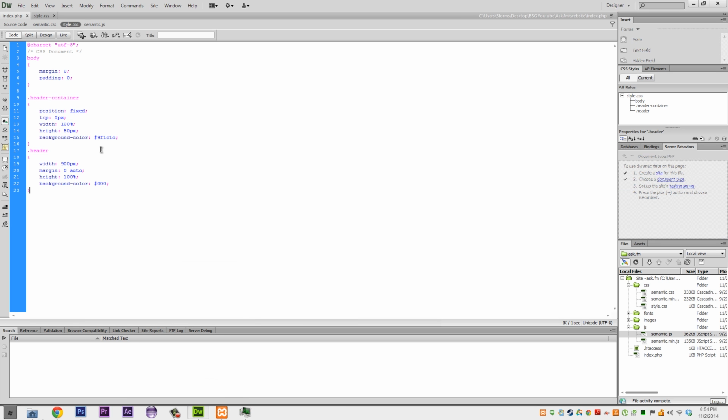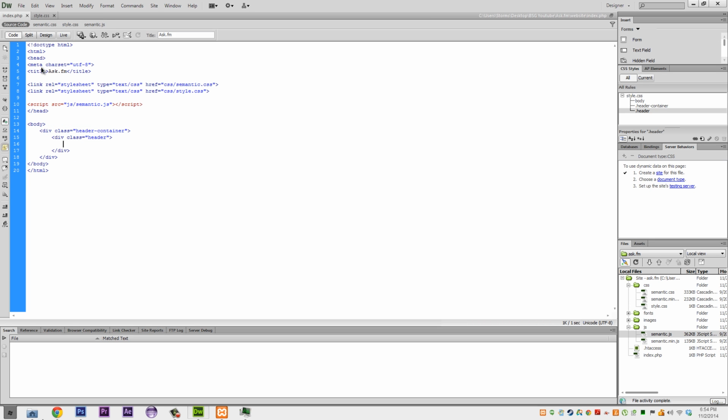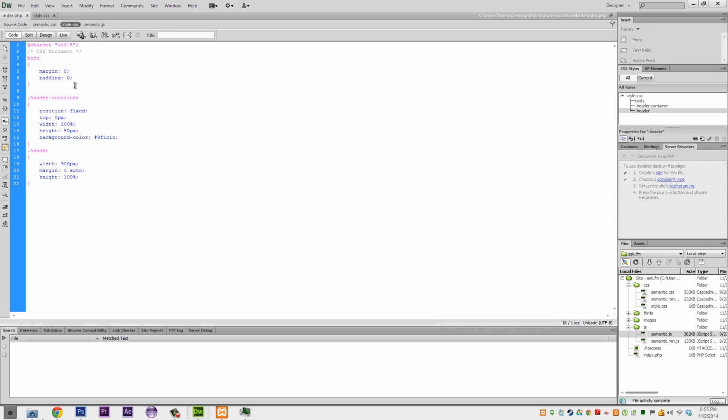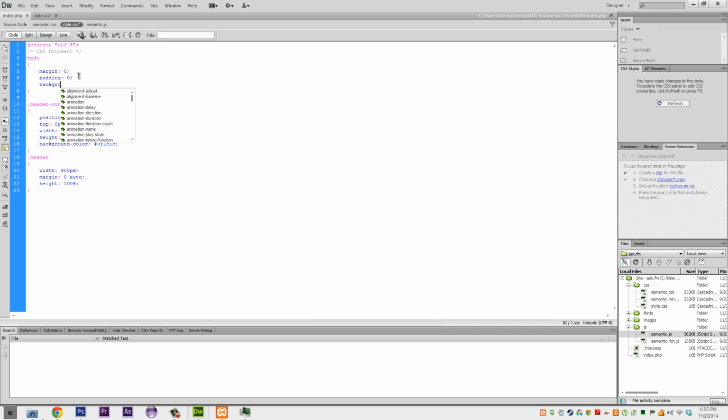Let me just close off some of these programs. Now we can remove this and just do that. Okay, so now we want to have a div class equals container. We'll just say index container, and then we're going to set our body's background color to be hashtag EEE, just for a nice darker white.